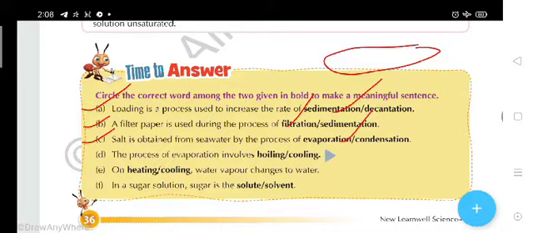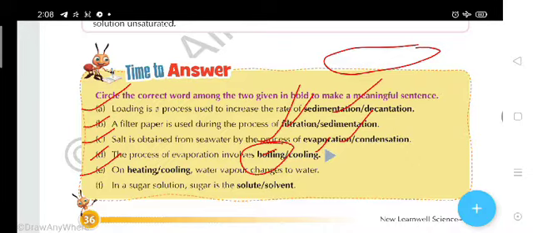Simply evaporation, because we have to remove only the amount of water, and the left part will be what? Salt. And the D, the process of evaporation involves what? Cooling or boiling? Yes, boiling. In boiling, the evaporation process happens.